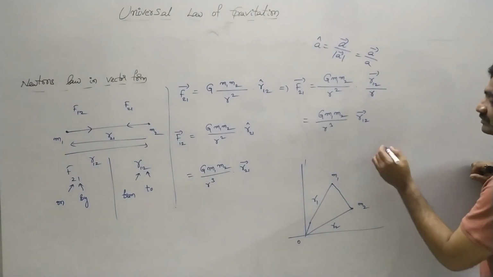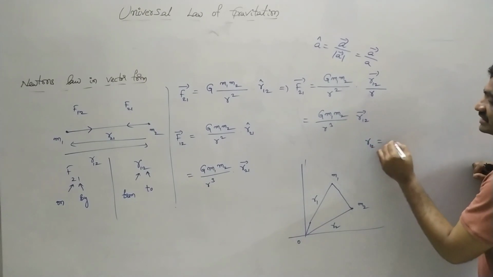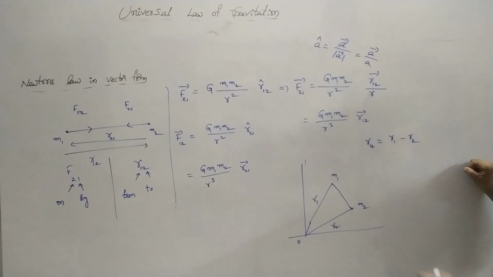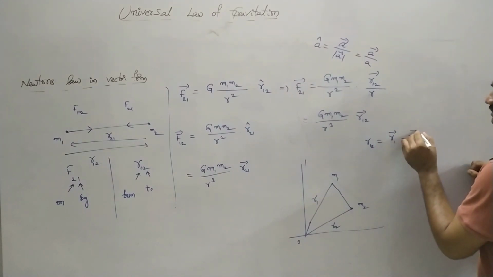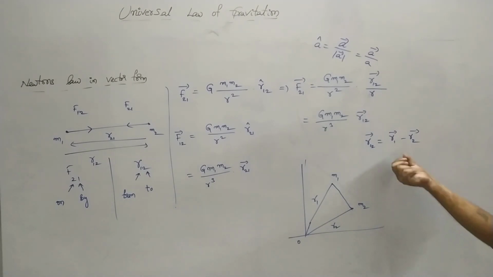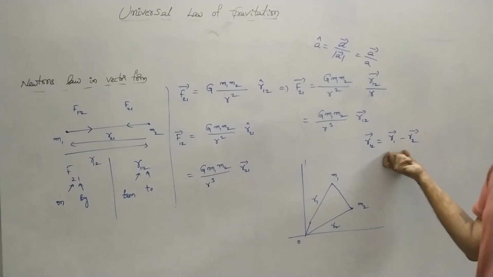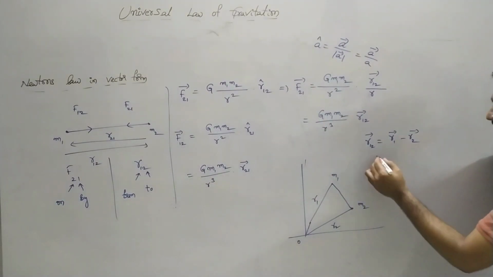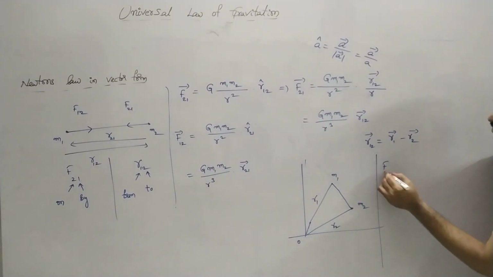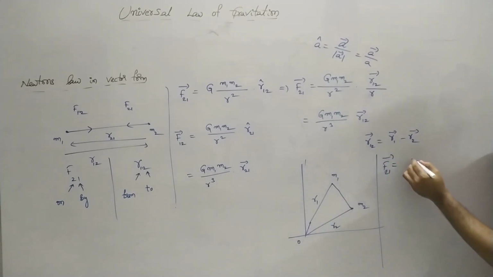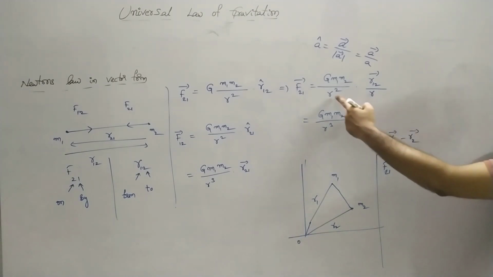Observe that r12 is equal to r1 minus r2. Based on the position, we are going to represent this expression. The force can be represented as F21 bar, which is equal to G m1 m2 by r cube.